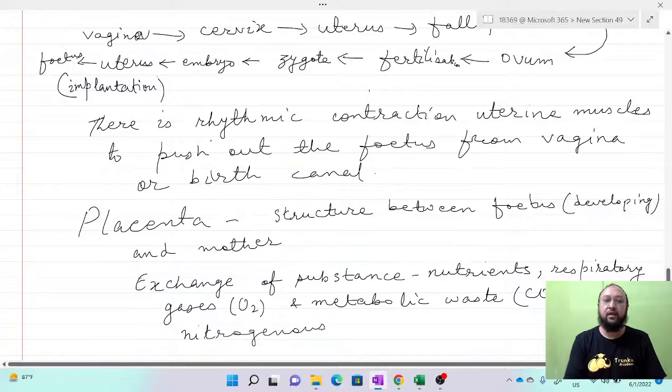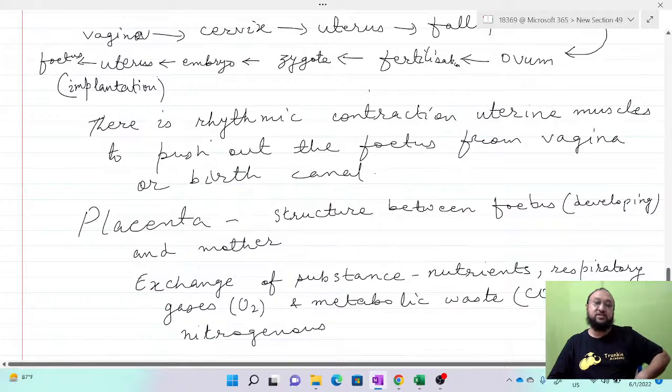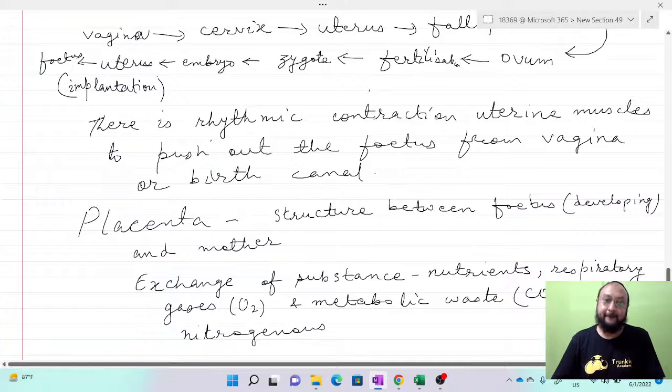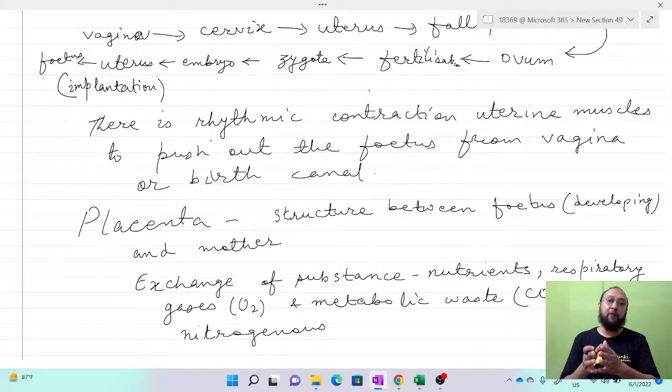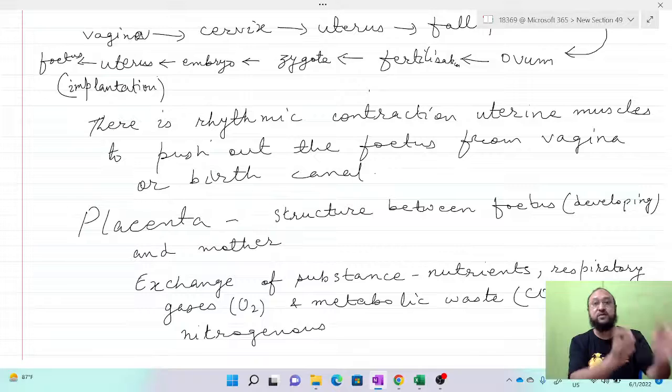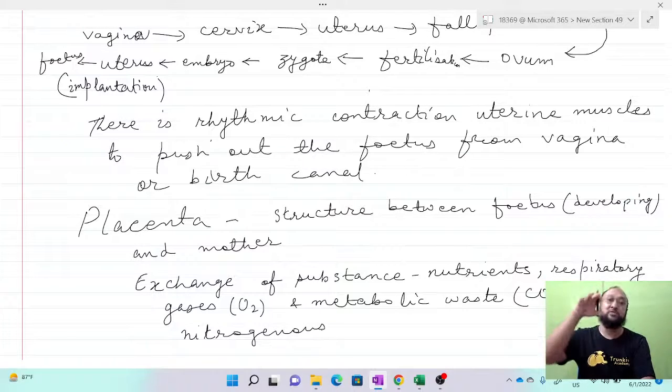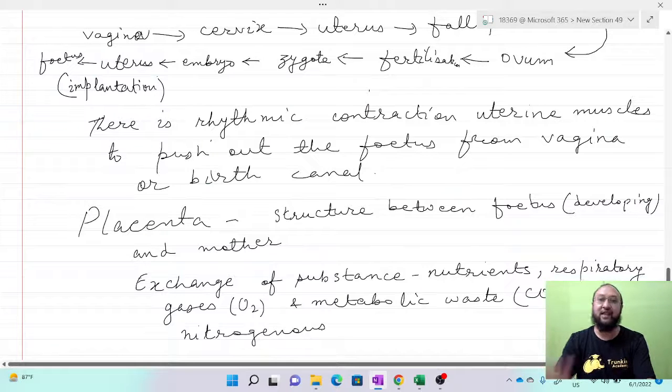Like we have the formation of urine in the kidney, the developing fetus is also producing nitrogenous waste. There is no mechanism of filling the urinary bladder and passing the urine through the urethra in the womb or abdomen of the mother. But that needs to be transferred into the blood of the mother through the placenta, and then the mother's blood will carry it to the kidney and then into the urinary bladder. So that is the mechanism for nitrogenous waste.